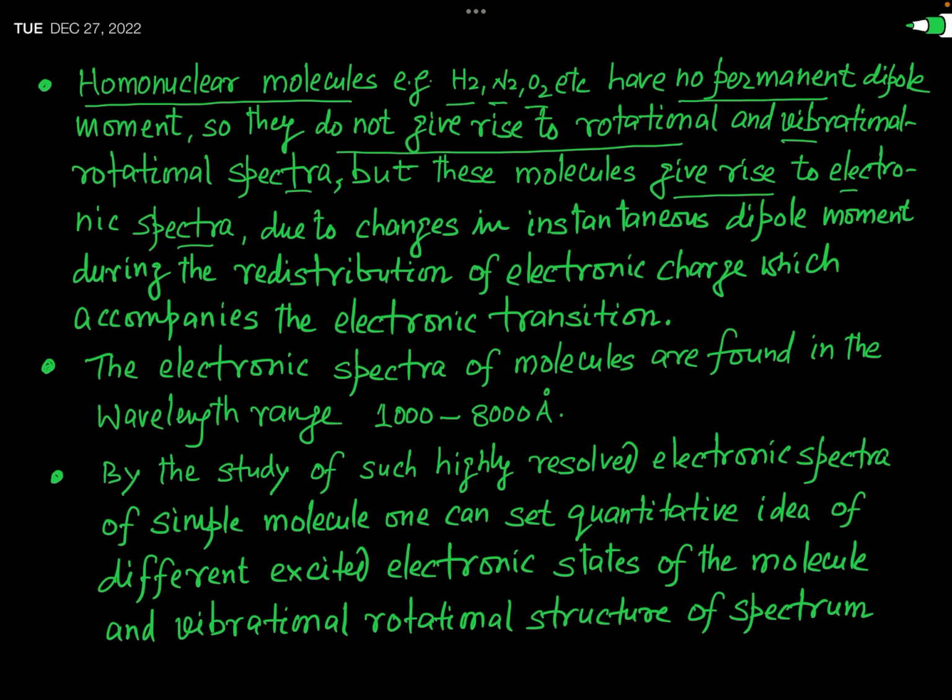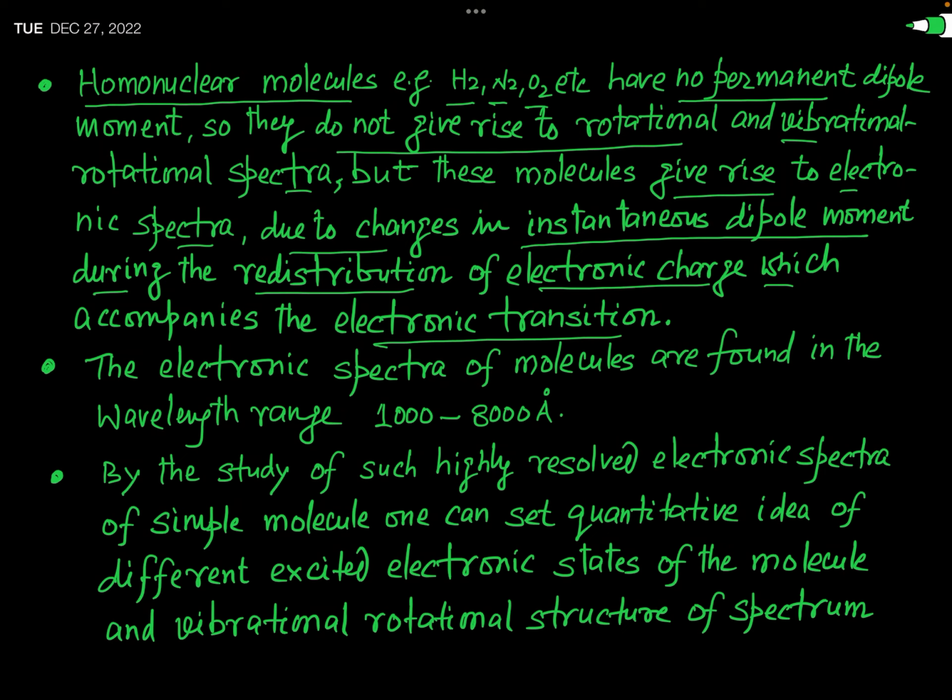The reason behind this is the change in the instantaneous dipole moment during the redistribution of electronic charge which accompanies the electronic transition. Okay? So in a nutshell you can say that all diatomic molecules, both heteronuclear and homonuclear, give rise to electronic spectra.